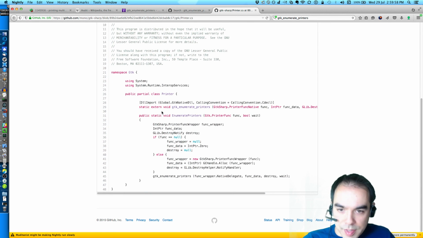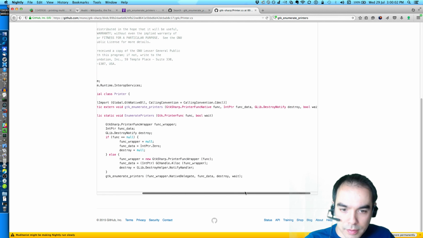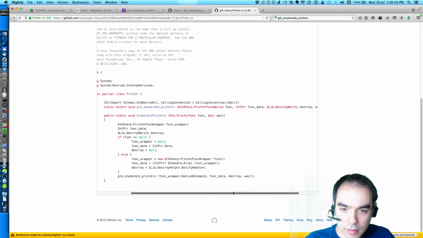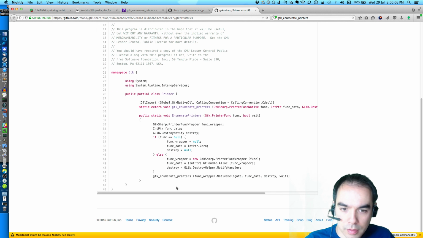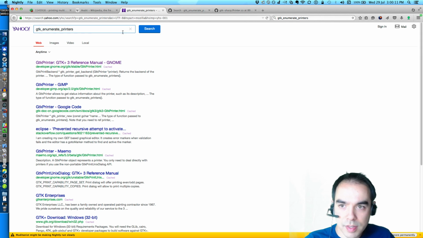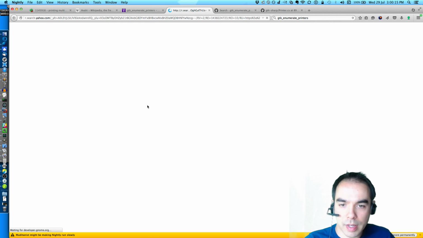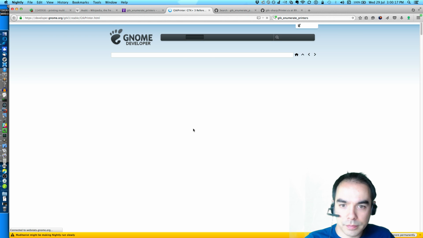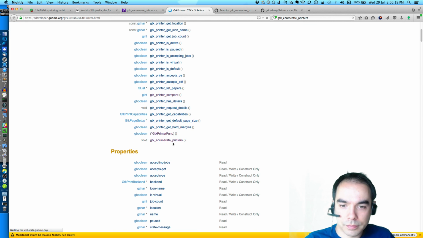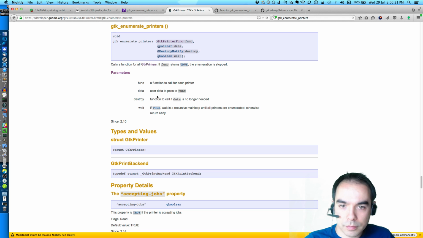Fellow from Novell wrote this thing. Now we enumerate the printer's function wrapper native delegate. What is this destroy helper? Maybe I don't care about that. What is the destroy helper? Function to call if data is no longer needed.